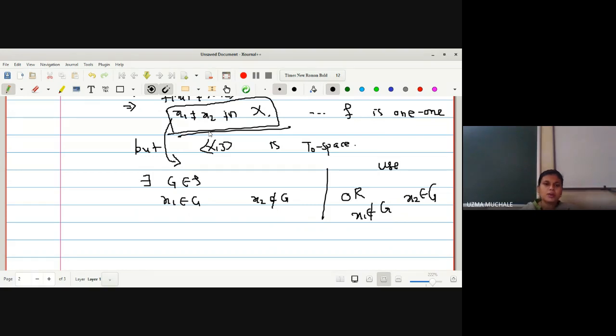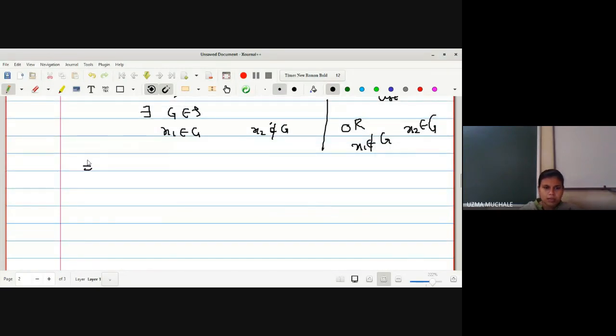So simply, if I want to use the definition of X2 being a T naught space, we come to two different points in X. After getting the two different points in X, we can apply the definition of X2 being a T naught space. Then we can say there exists an open set G which contains x1 and does not contain x2.